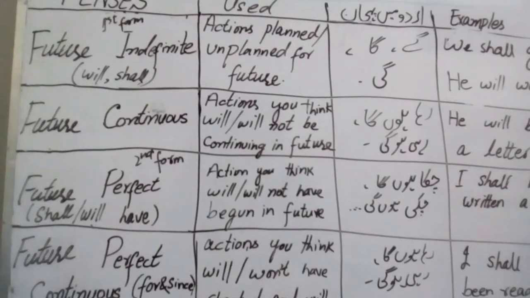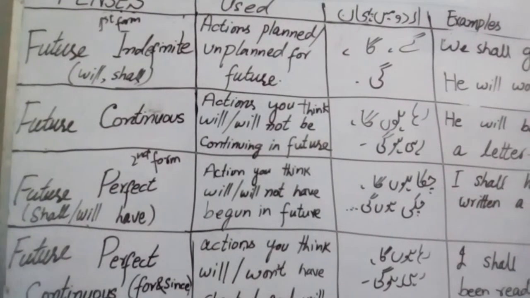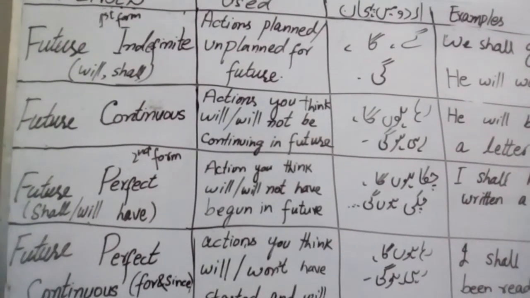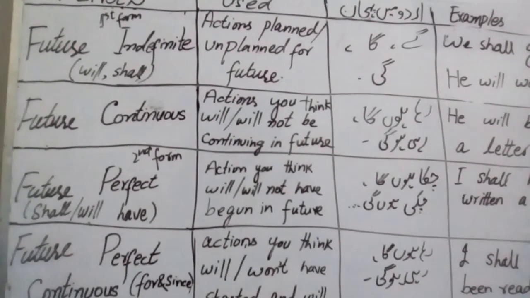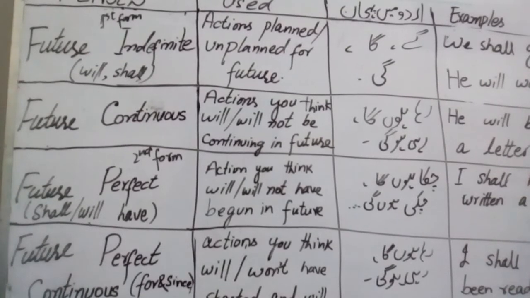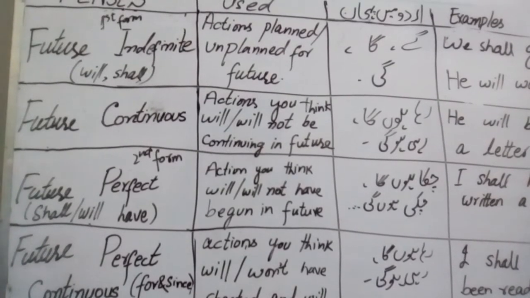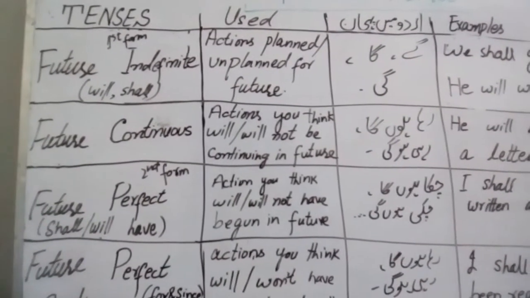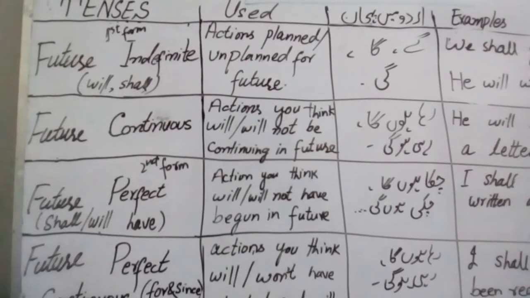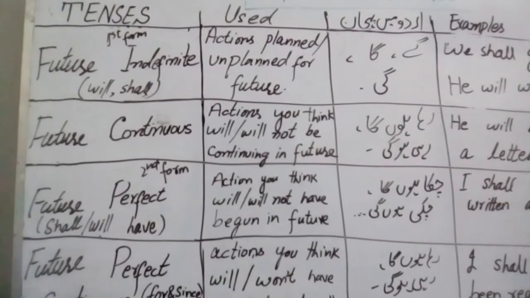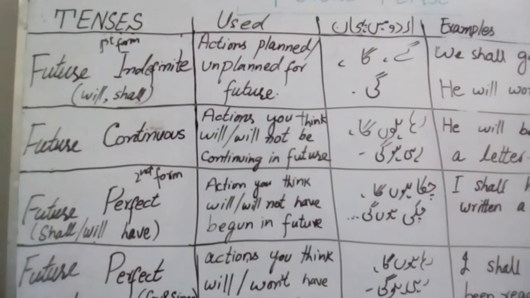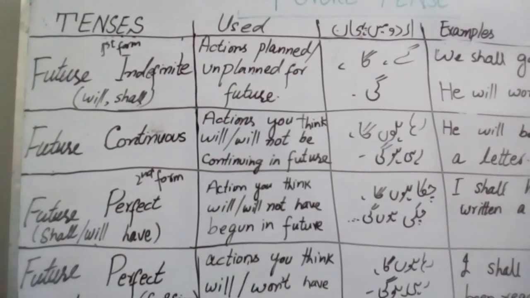When you make an interrogative, you put shall or will at the start of the sentence. Will they be playing football? Shall we be going for a walk? Clear? This is very simple. The first form of the verb is used with ing in future continuous tense, and shall be, will be are used as helping verbs.